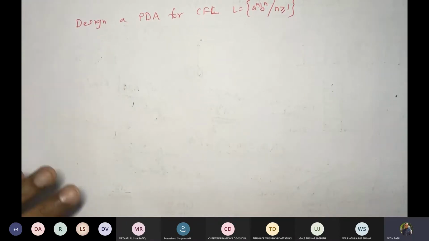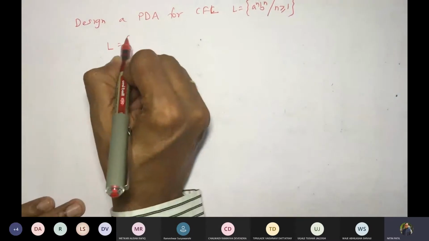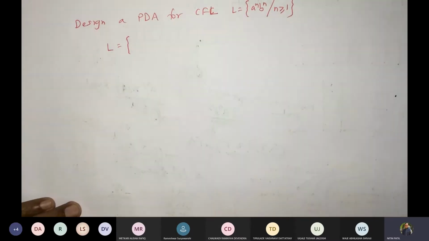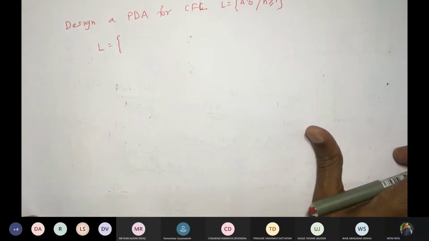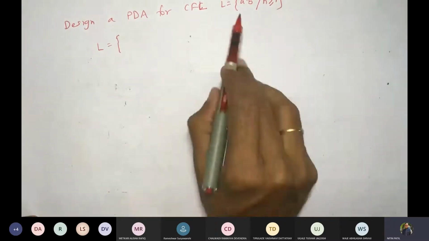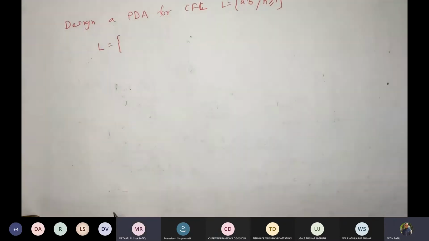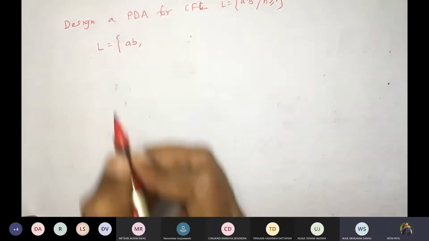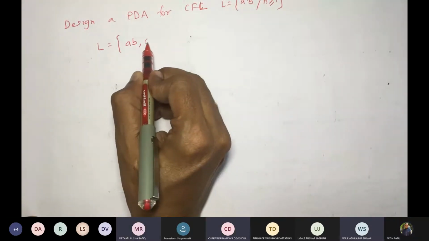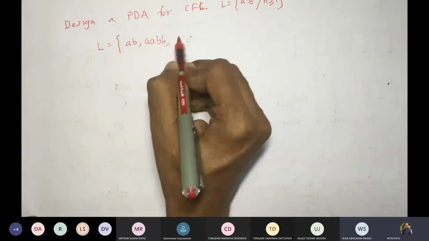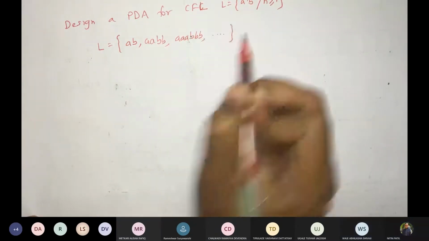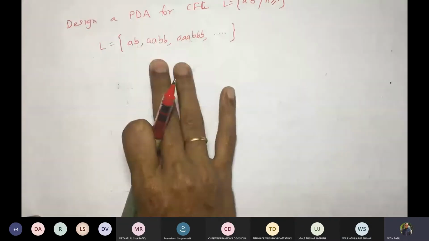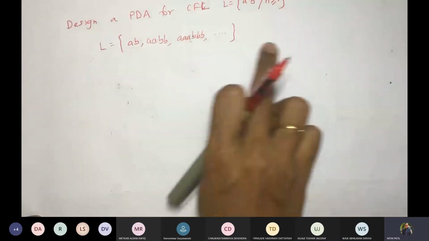To work with this, what would be the valid strings first? Let us try writing this set, some elements of L. Which will be the valid strings for this set? Can somebody tell me? We have n greater than or equal to 1. A, B. Then A, A, B, B. Then A, A, A, B, B, B, and so on. So the definition that we are going to give would be working with all of this.